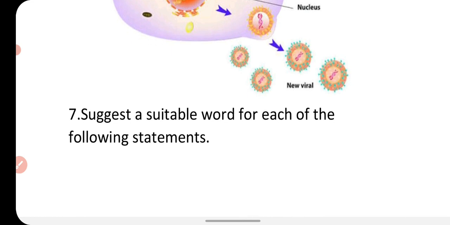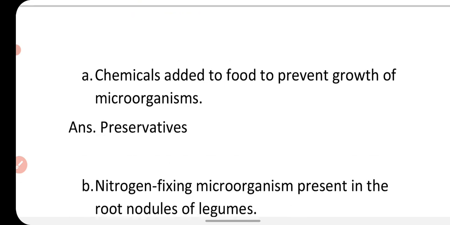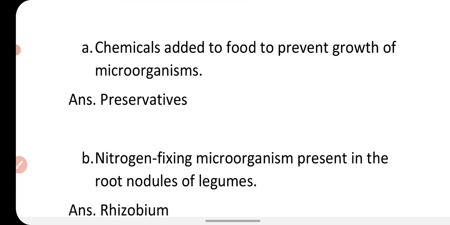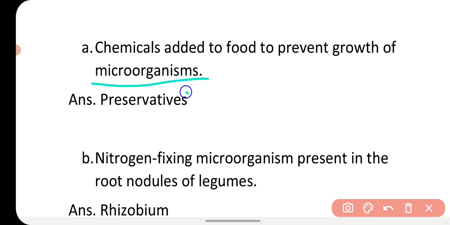Now, the next type of question is, suggest a suitable word for each of the following statements. A. Chemicals added to the food to prevent growth of microorganisms. Whatever chemicals we add to the food to preserve it and prevent the growth of microorganisms are called preservatives.